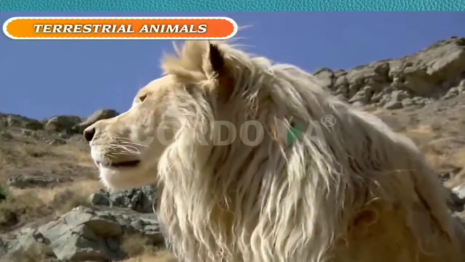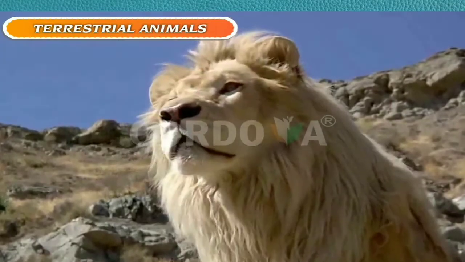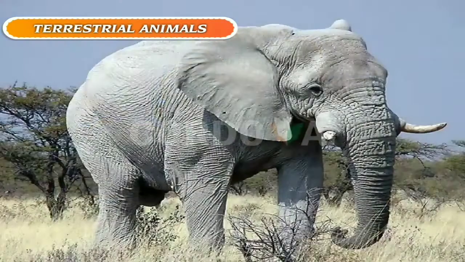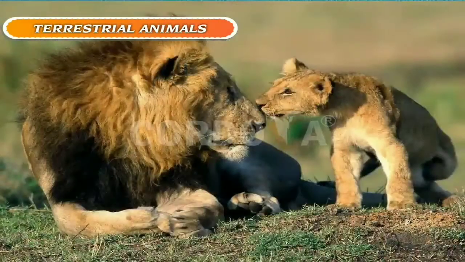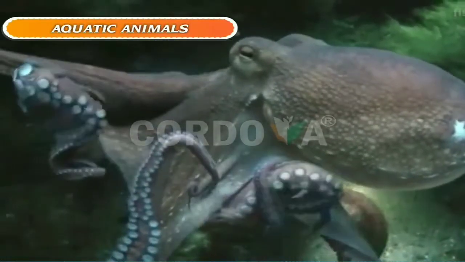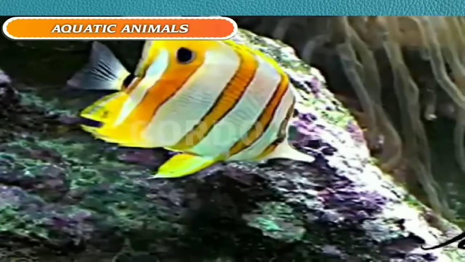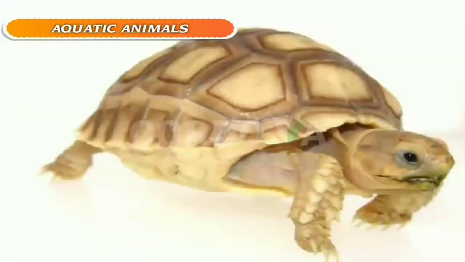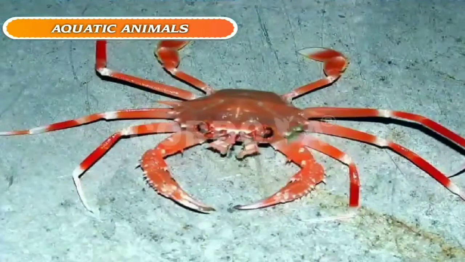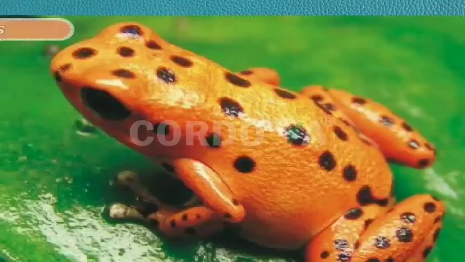Terrestrial animals. Animals that live on land are called terrestrial animals. Elephants, tigers, lions, etc. are some terrestrial animals. Aquatic animals. Animals that live in water are called aquatic animals. Fishes, turtles, and crabs, etc. are some aquatic animals.